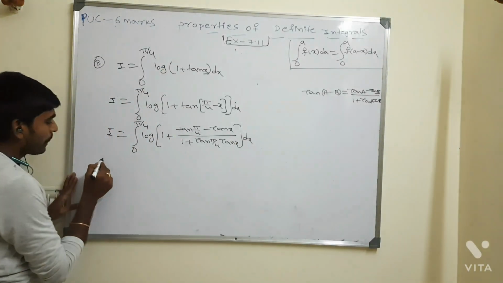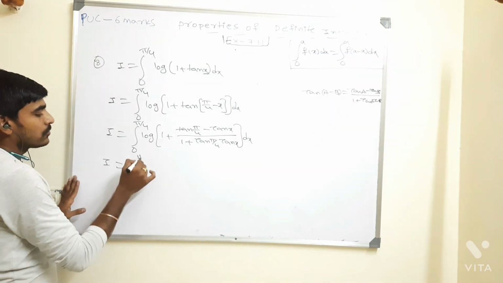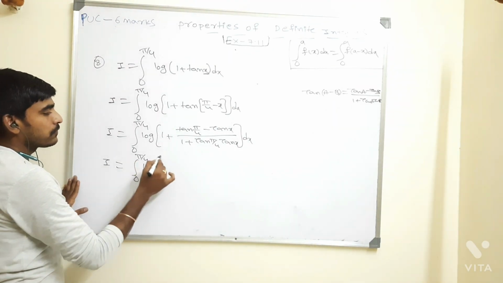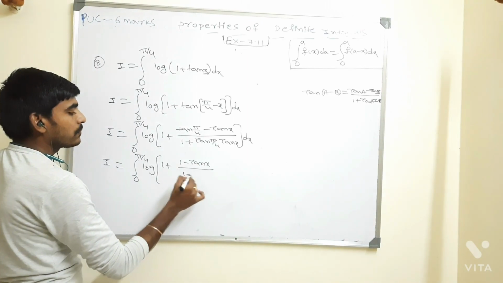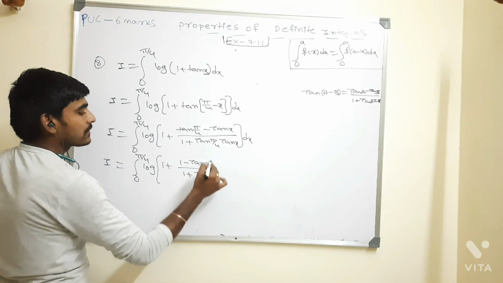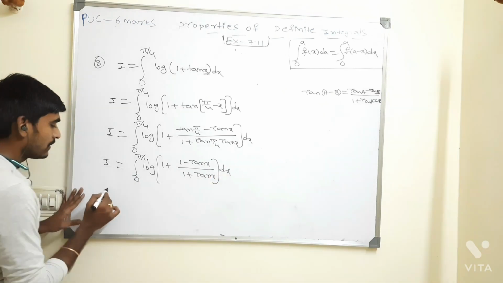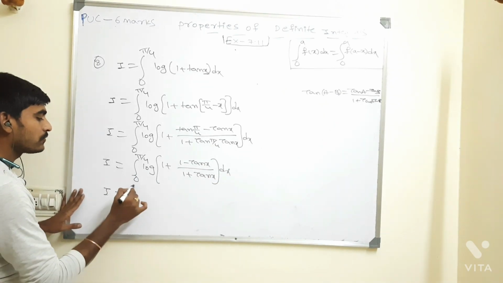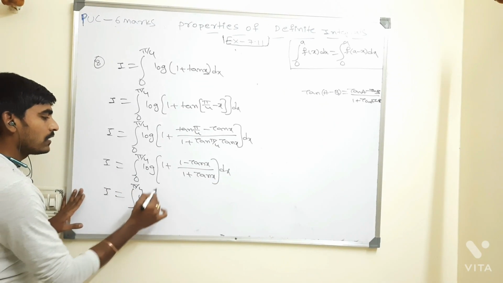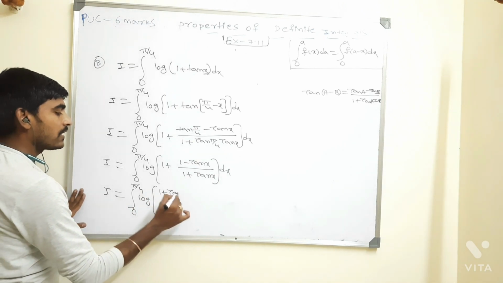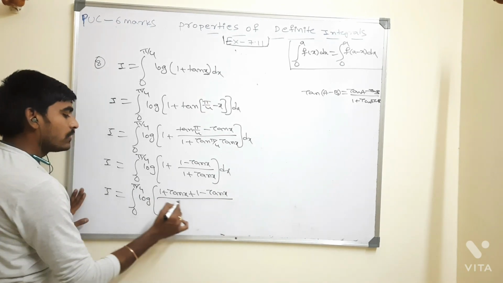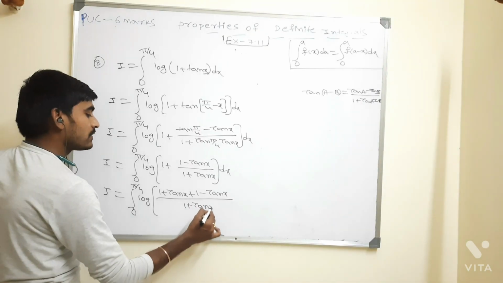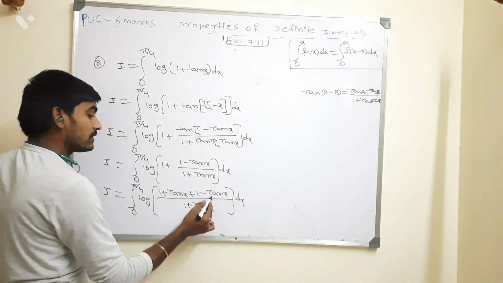So I is equal to the integral from 0 to pi by 4 of log of 1 plus (1 minus tan x) divided by (1 plus tan x) dx. That is, log of (1 plus tan x plus 1 minus tan x) divided by (1 plus tan x). The minus and plus get cancelled.